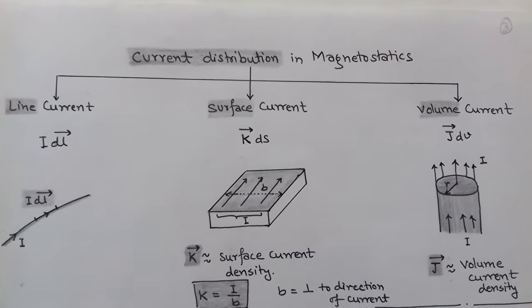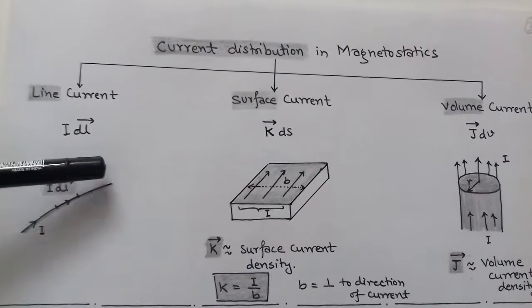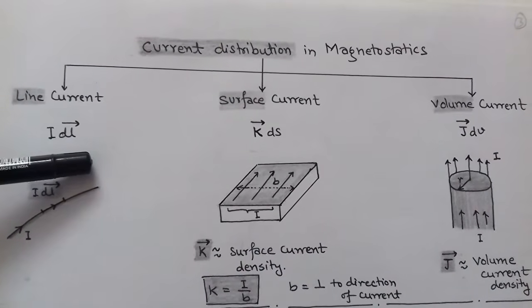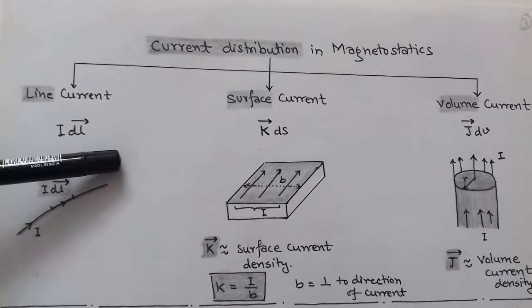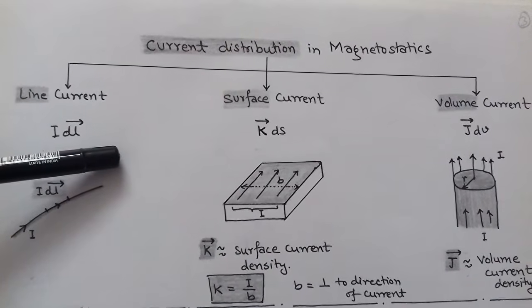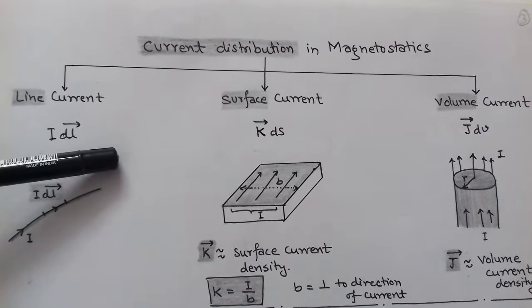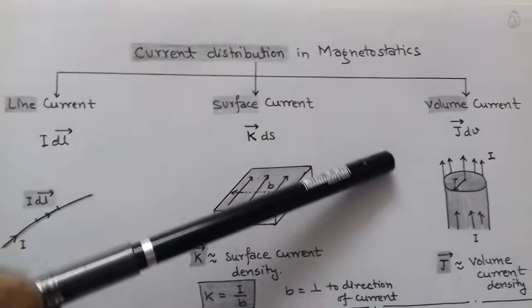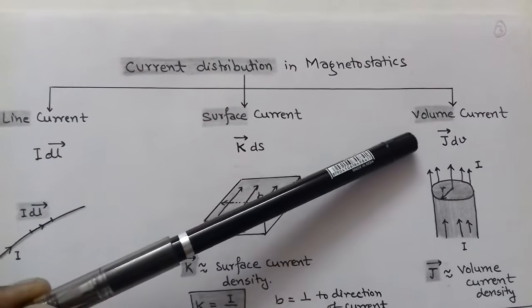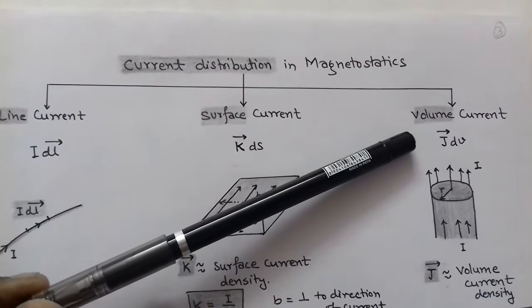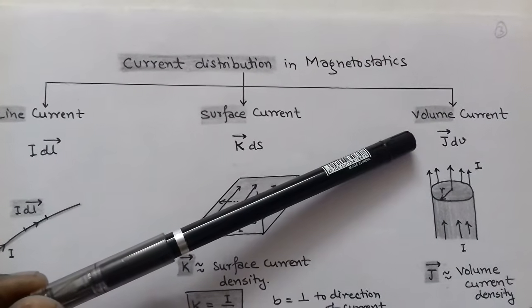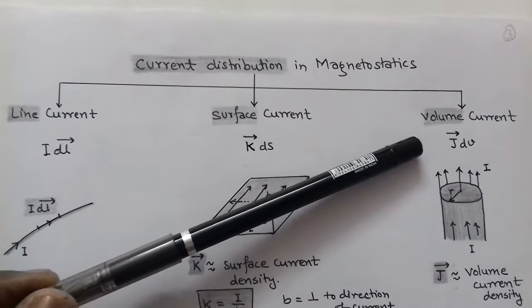The surface current element is denoted by K vector into ds. Here K vector is called surface current density. Volume current is denoted by vector J into dV. So these are the three current distributions in magnetostatics.